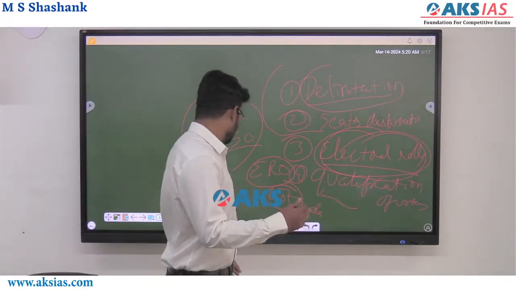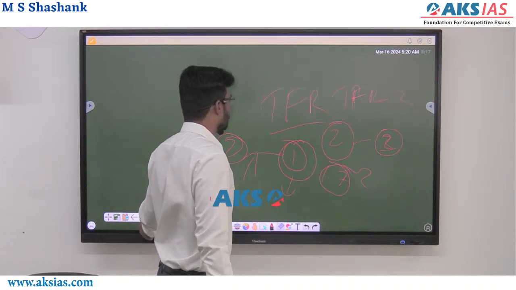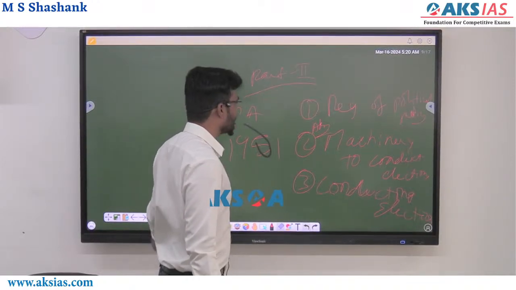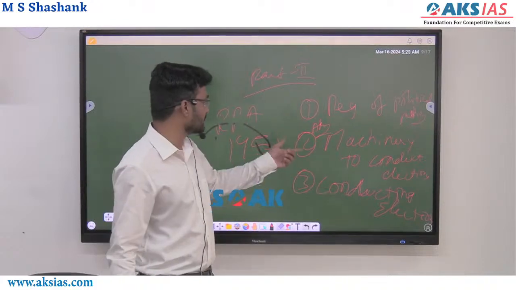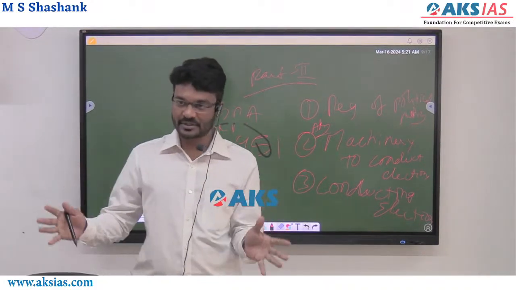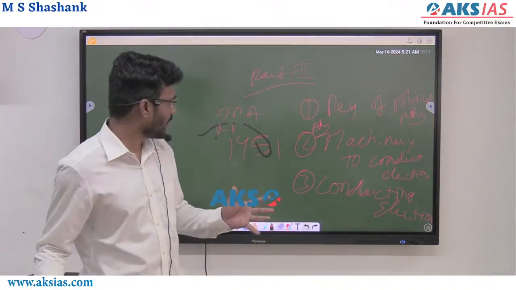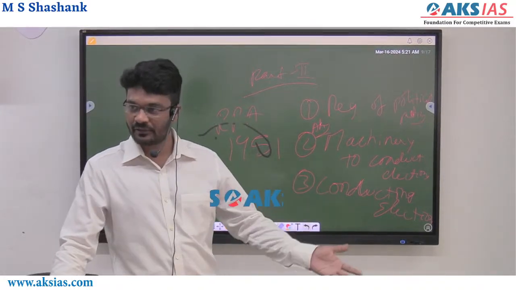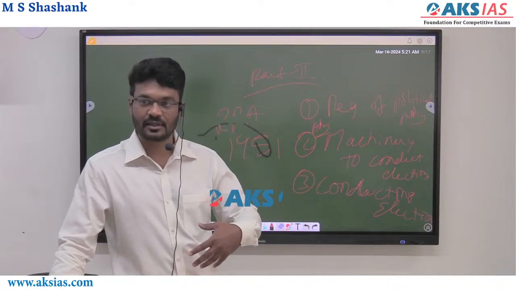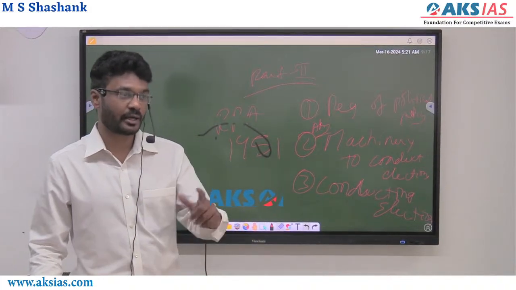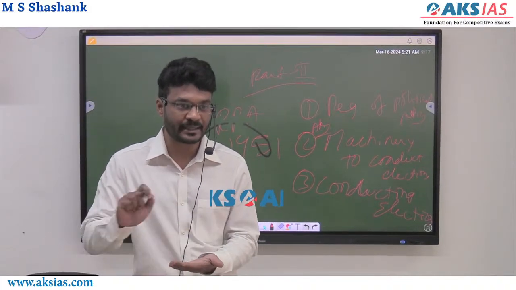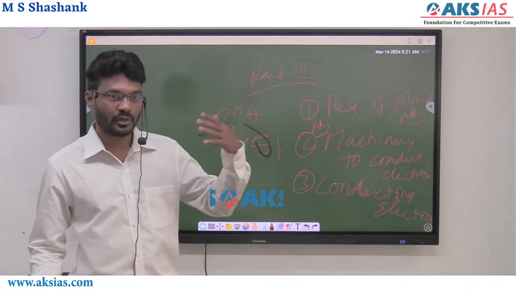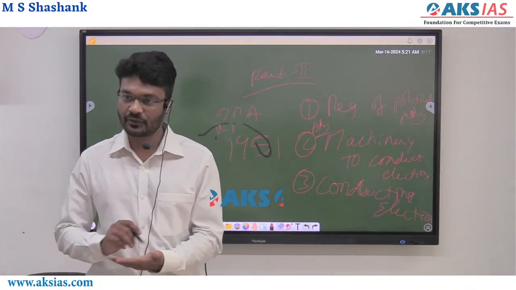Then once the poll has begun, you will have responsibilities like registration of political parties, preparing all the machinery, EVMs, and all the documents which need to be filled, and training the electoral staff, deputed from various offices. If you are an IAS officer and a district collector, you have to write letters to every department 6 months before the election.